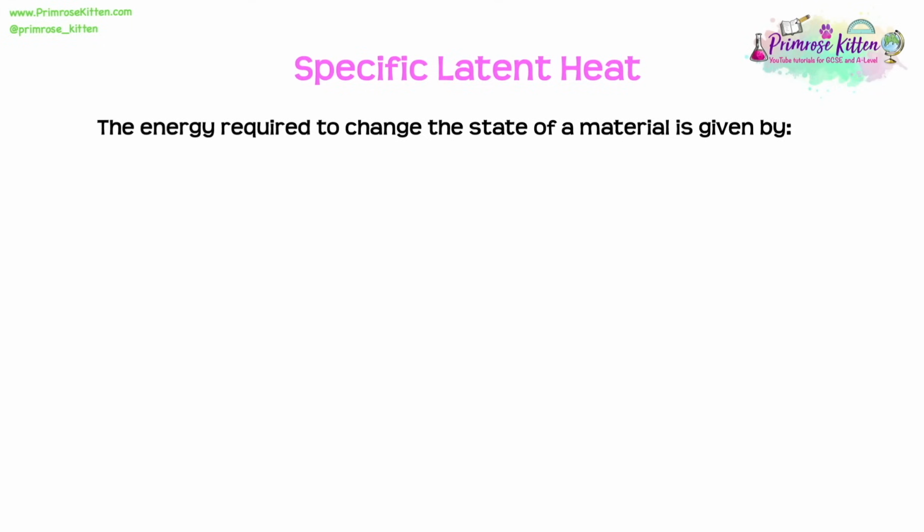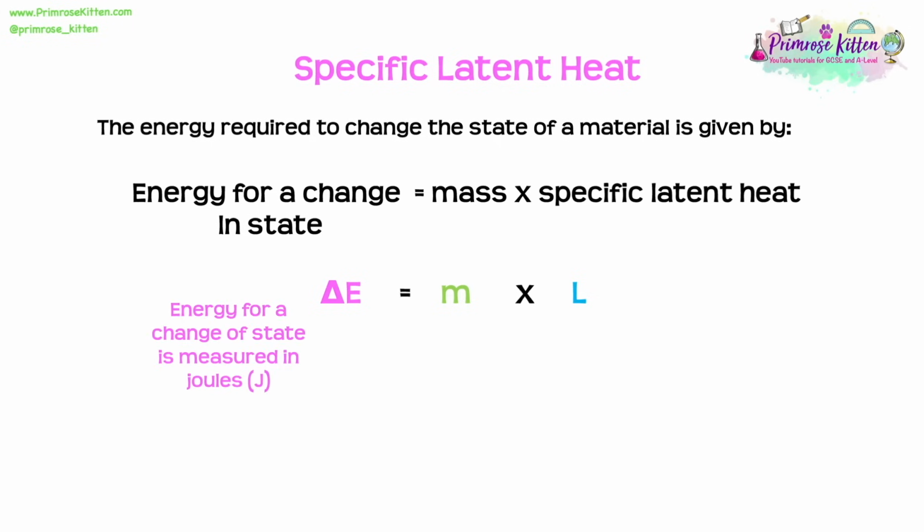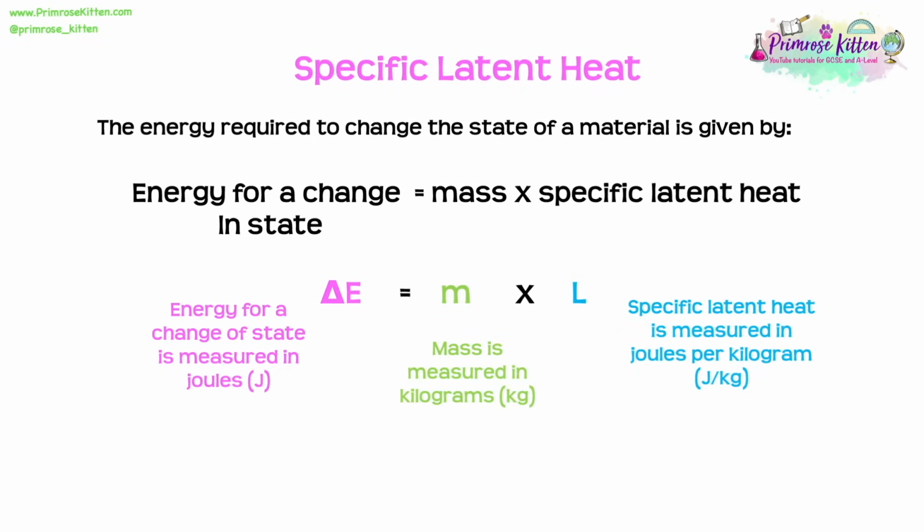We need to be able to calculate the energy required to change the state of material. So we need to know this equation. The energy for a change in state is equal to mass times the specific latent heat. So the formula for this is delta E, remember delta means change, which equals M times L. The energy for a change of state is measured in joules, mass is still measured in kilograms, and specific latent heat is measured in joules per kilogram.